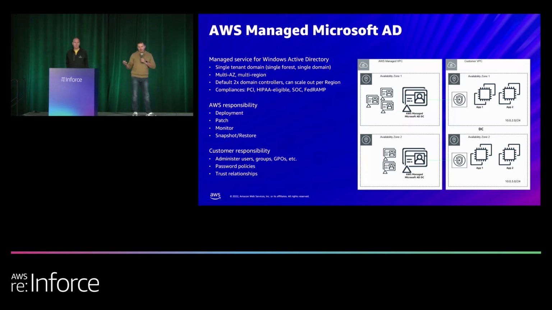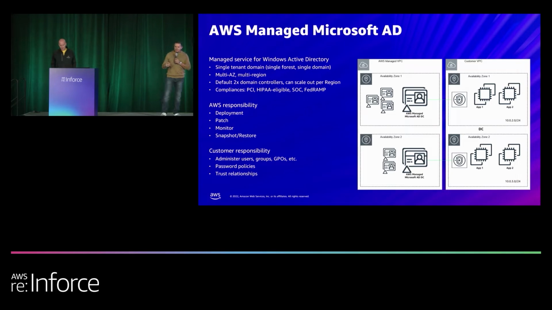So if you look at the diagram on the right, for example, what happens is as part of the managed AD, we deploy two domain controllers for you, right? These are actual Microsoft Windows domain controllers. We deploy and manage them for you. And then on your side of the fence, there's two ENIs or network adapters that sit in your VPCs that are connected to these domain controllers. So when you go to deploy EC2 Windows instances, or even just connect back to your on-premise with Direct Connect, you'll be able to connect to them via those ENIs, and that's fully routable as you'd expect.